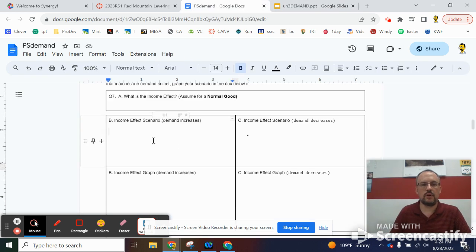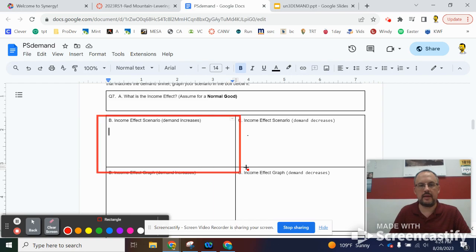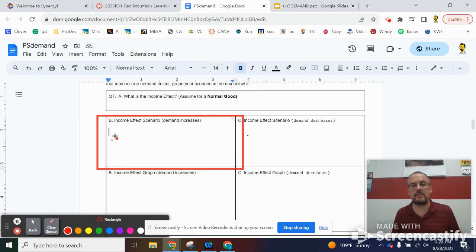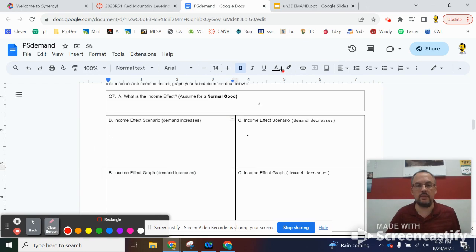Now you go to B, income effect scenario, right here. So we're going to be putting an example in this box. You're going to type an example in that box of the income effect. I have instructions for how to do this right here.